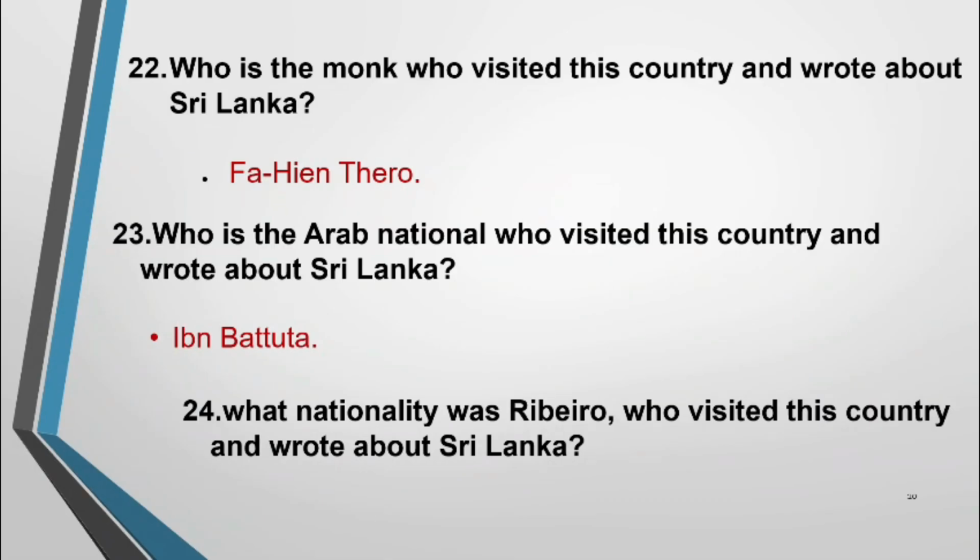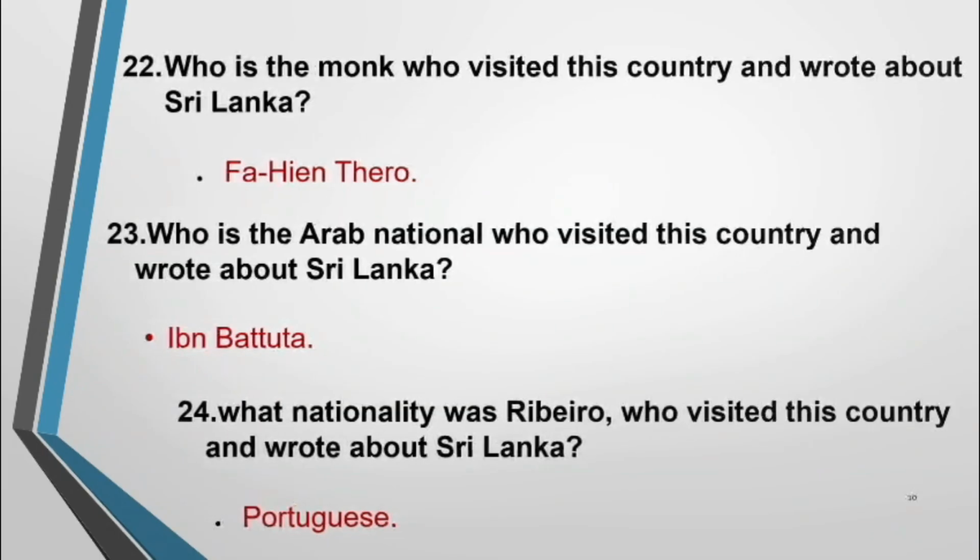Question number 24. What nationality was Ribeiro, who visited this country and wrote about Sri Lanka? Ribeiro, he visited this country and he wrote about Sri Lanka. What was his nationality? That is the question. Portuguese. Answer is Portuguese.